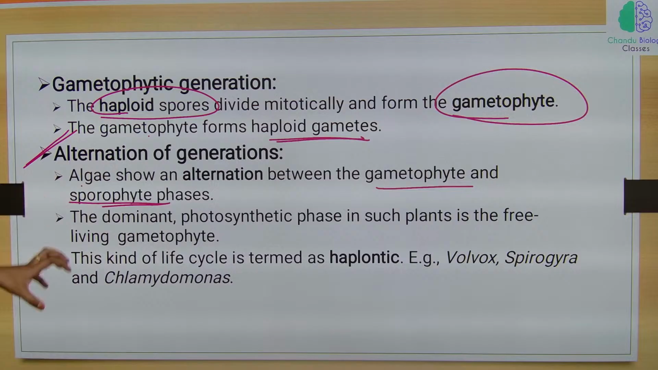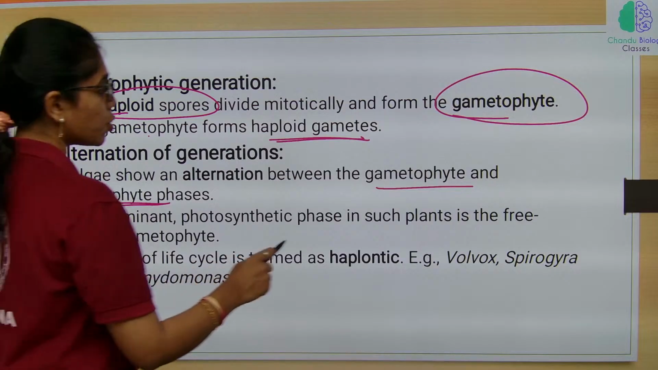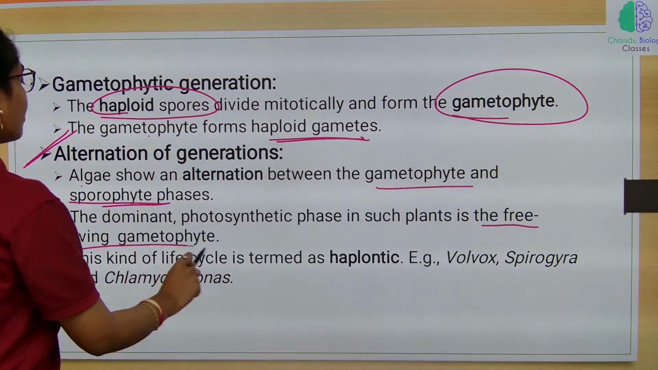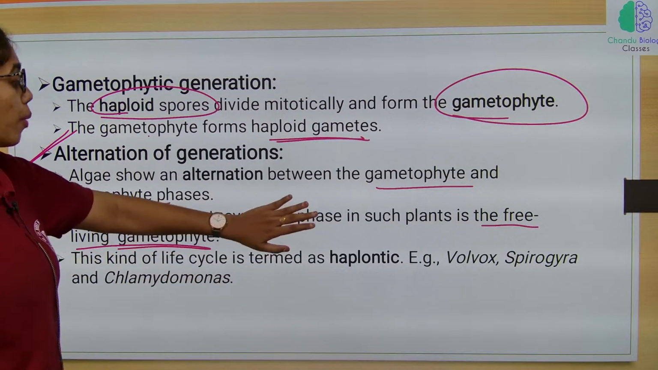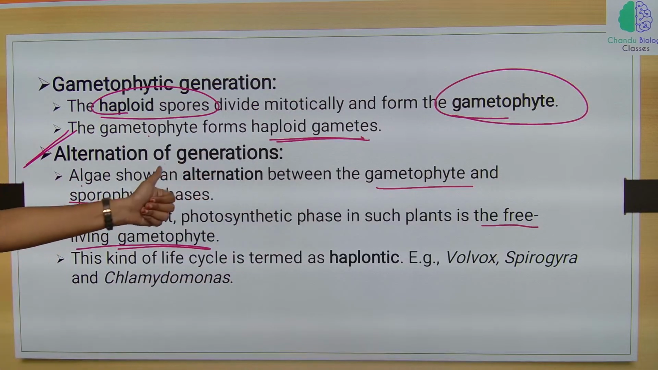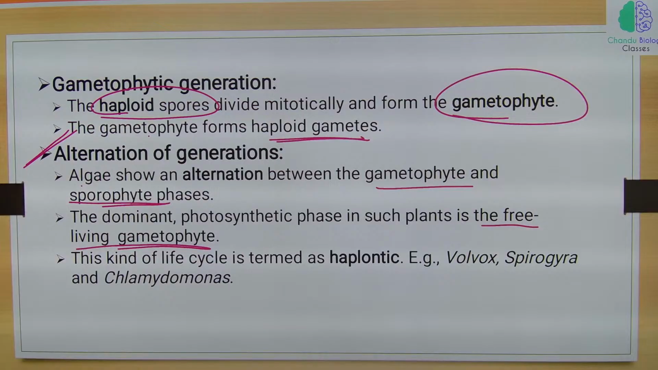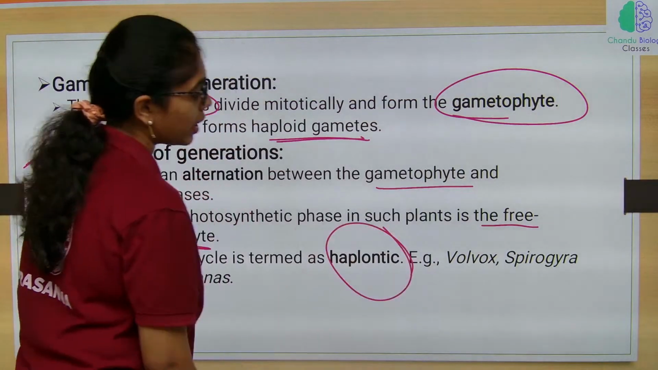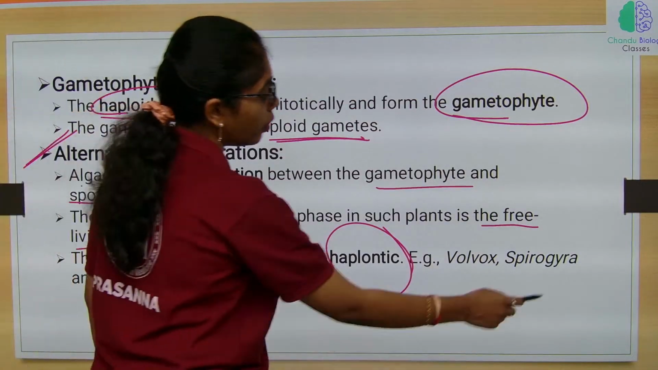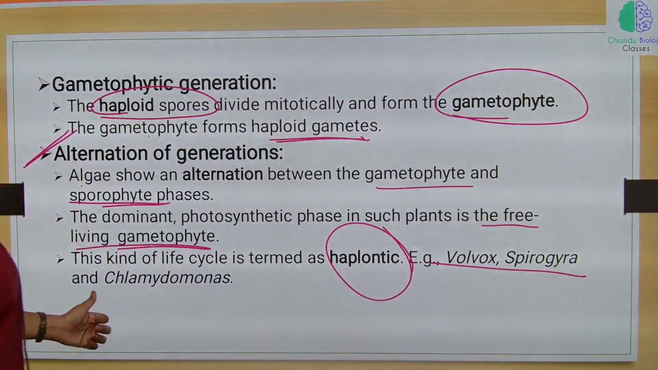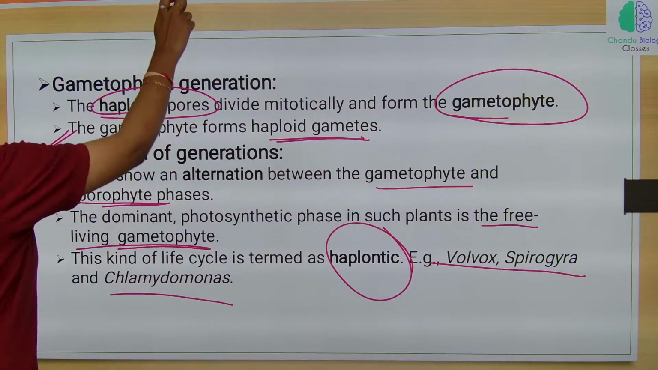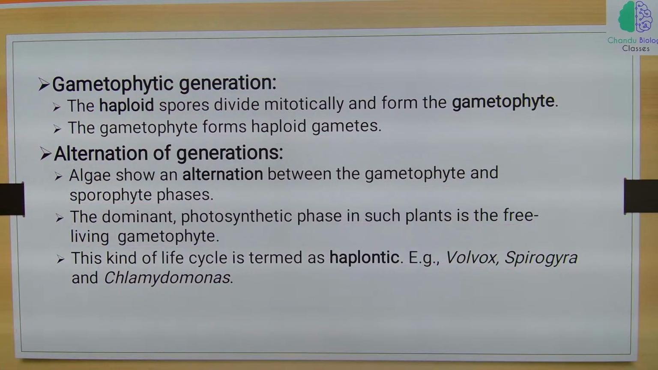The dominant photosynthetic phase in such plants is the free living gametophyte. So, the dominant photosynthetic phase in the algae is the free living gametophyte. This kind of life cycle is termed as haplontic life cycle. Best examples include Volvox, Spirogyra and Chlamydomonas. Once you look at the image, you will be more clear with it.